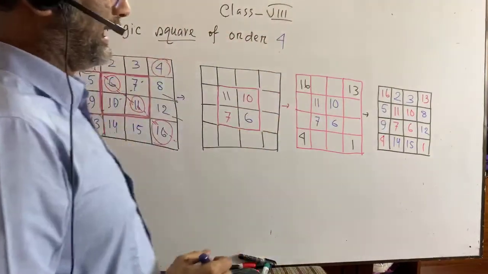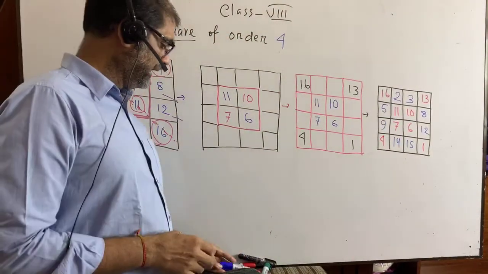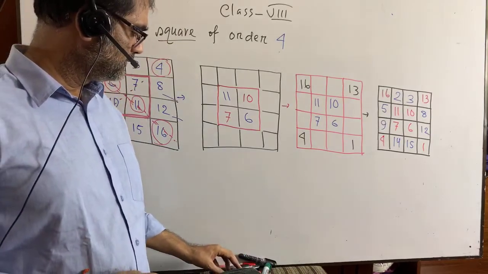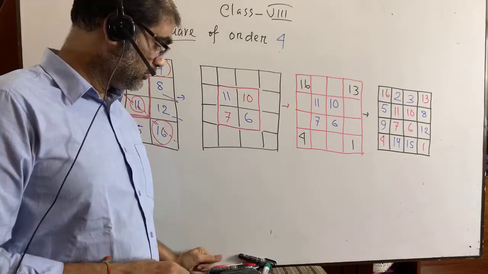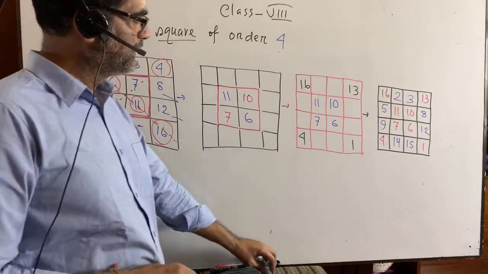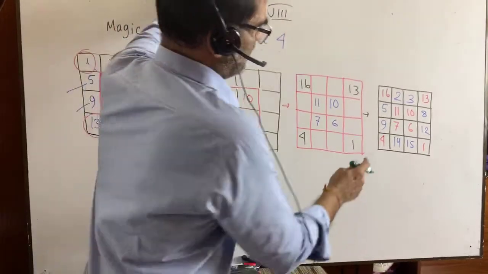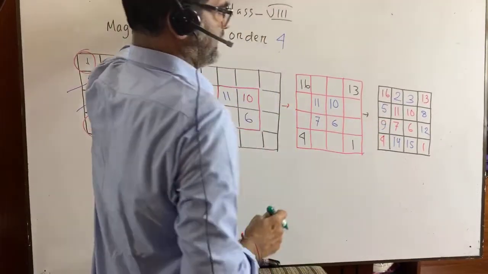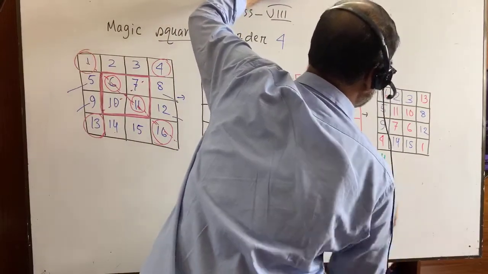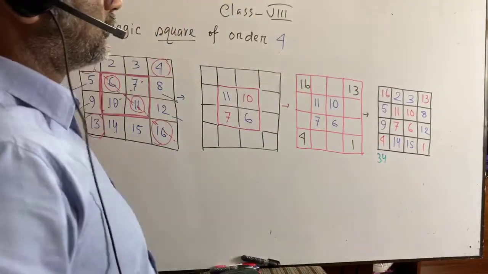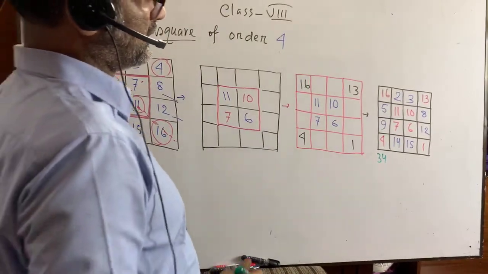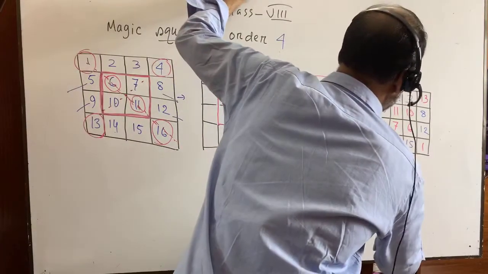Now can we add along the diagonal, along the row, along the column? Can we calculate please? Let's calculate. 4 and 9, 13, plus 5, 18, plus 16, 34. We are getting 34. 14 plus 7, 21, plus 11, 32, plus 2, it is 34.